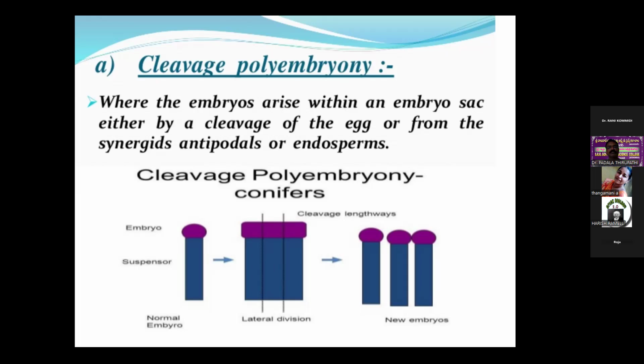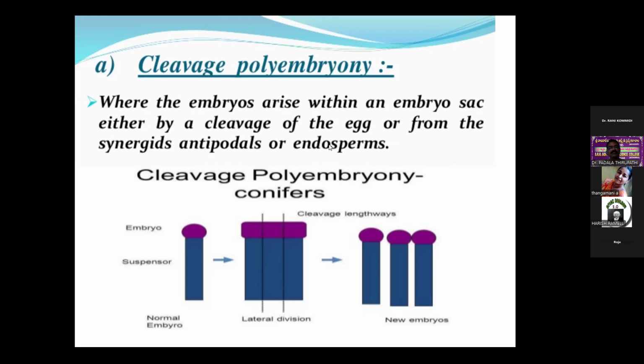Some other examples of cleavage polyembryony are met within Nymphaea. Nymphaea also shows cleavage polyembryony, and so do some Nicotiana and Eulophia. So these are the best examples of cleavage polyembryony: Nymphaea, Nicotiana and Eulophia, and first reported in Erythronium americanum. In Nymphaea, there are twin embryos which are considered to have originated by the splitting of a very young embryo.